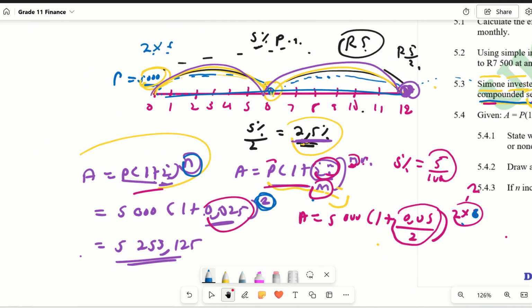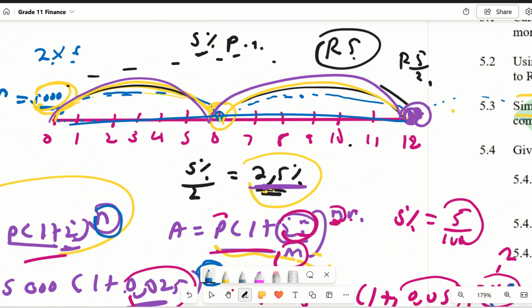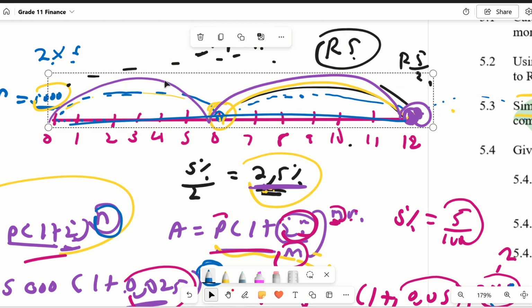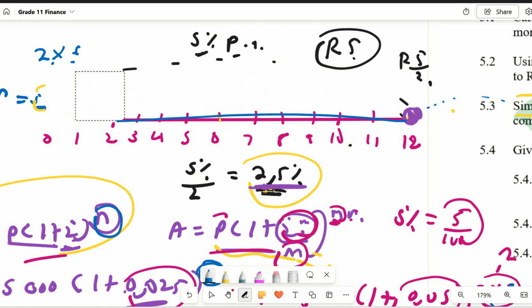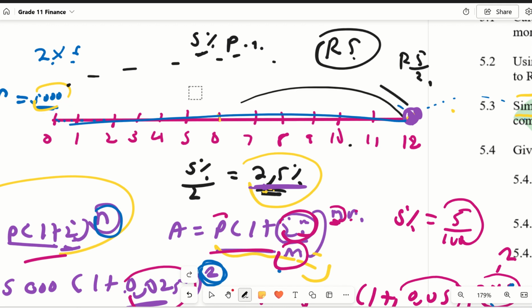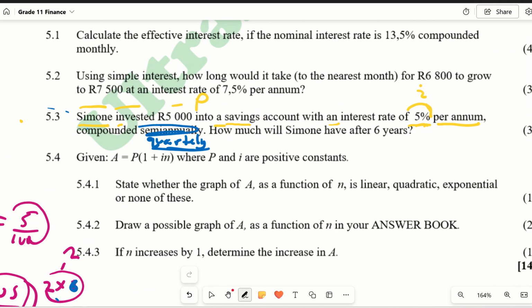I want to draw attention to something else quickly. If the question had said compounded quarterly. Quarterly. Now the context changes. I want to show you. Let's erase this. Now the context changes. The statement remains the same except for this part. Simon invested 5,000 into a savings account, interest 5% per annum, compounded quarterly. How much will he have after 6 years?